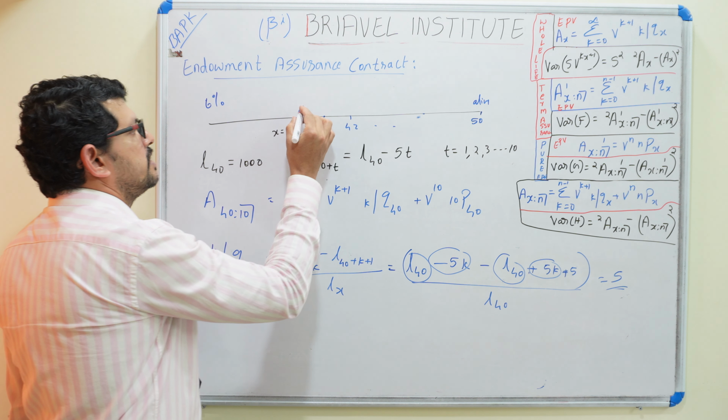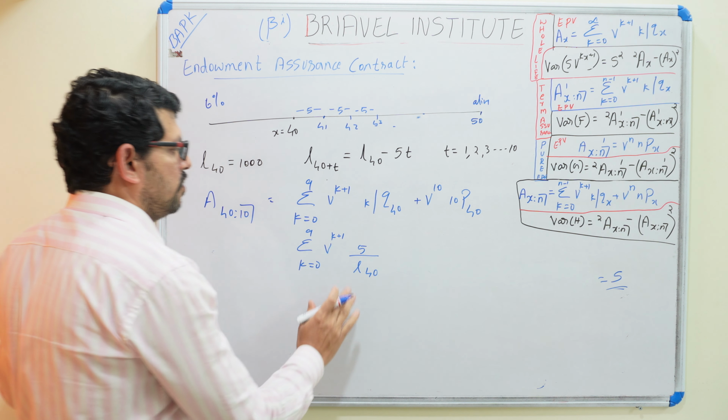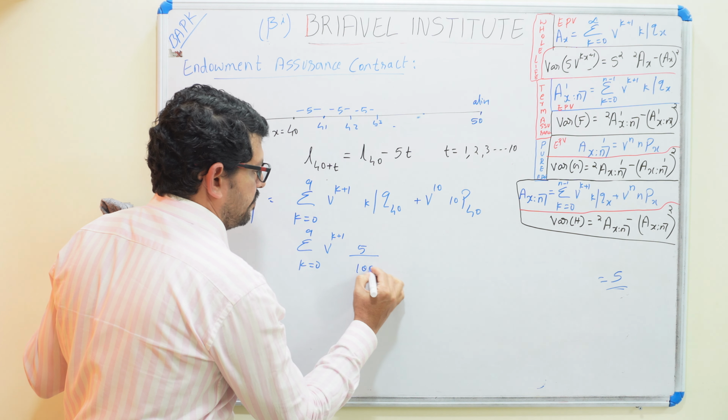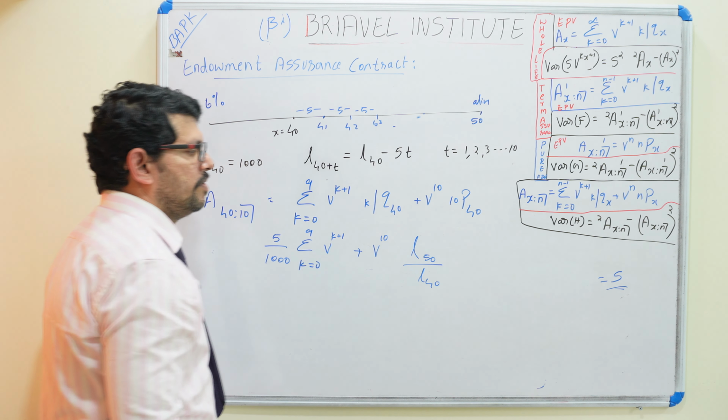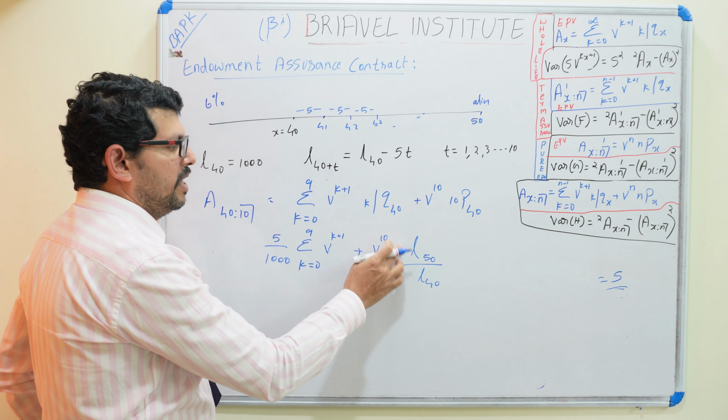K is equal to 0 to 9, v raised to k plus 1. This one you can change: 5 divided by L40. L40 is 1000. This constant term we can take it outside. So we will write here 5 divided by 1000 plus v raised to 10. v raised to 10, 10p40. What is 10p40? 10p40 we can write as L50 divided by L40.